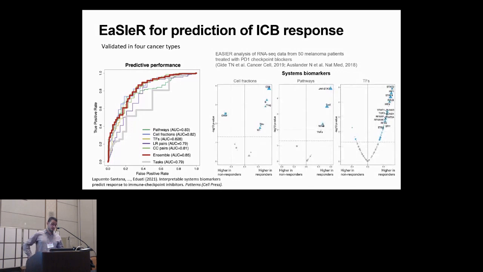Additionally, these signatures of the tumor microenvironment allow us to identify mechanistic biomarkers. So for instance, here, if you look at the cell fractions, as expected, we find CD8 T cells as a higher biomarker in responder patients. With respect to the pathways and the transcription factors, we found JAK-STAT signaling and transcription factors related to this pathway in responder patients as well.